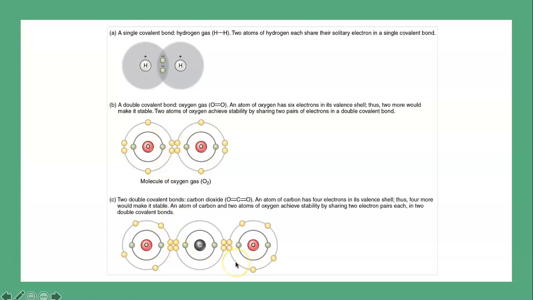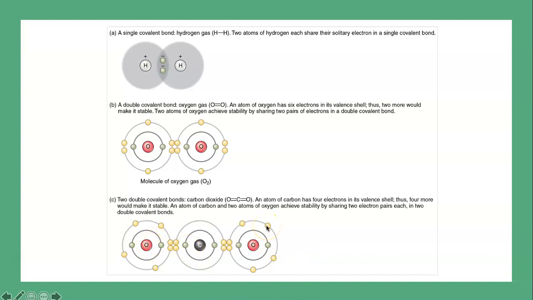And here is a carbon dioxide molecule, CO2, where carbon double shares with 2 pairs of electrons with this oxygen and with this oxygen. So it's 2 double covalent bonds. This is pretty interesting about carbon. Carbon has 4 electrons in its valence shell. Thus, gaining 4 would make it more stable. So if it takes 2 from this oxygen and 2 from this oxygen, it becomes more stable. Oxygen only needs 2 to become stable, so this entire molecule is stable.